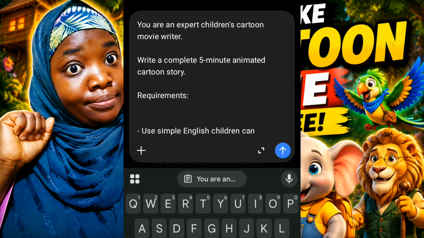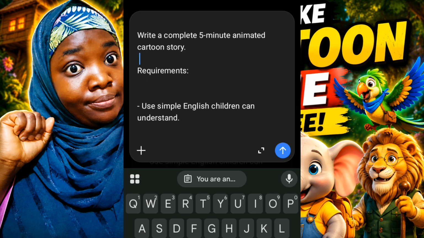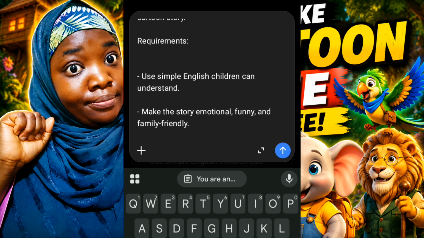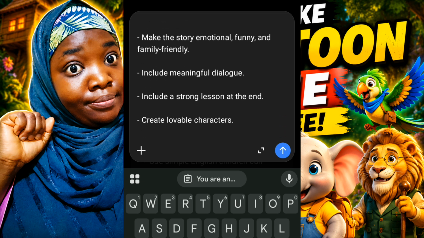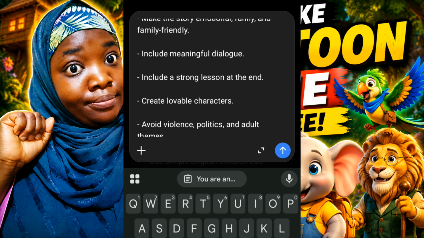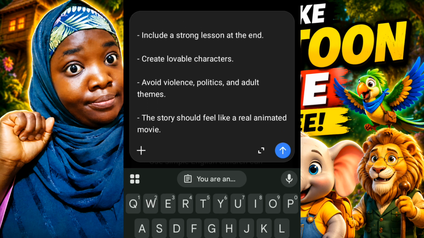Okay, now we are going to ask ChatGPT that you are an expert children cartoon movie writer. Write a complete 5-minute animated cartoon story with the following requirements. Use simple English language that children can understand. Make the story emotional, funny, and family-friendly. Include meaningful dialogue. Include a strong lesson at the end.